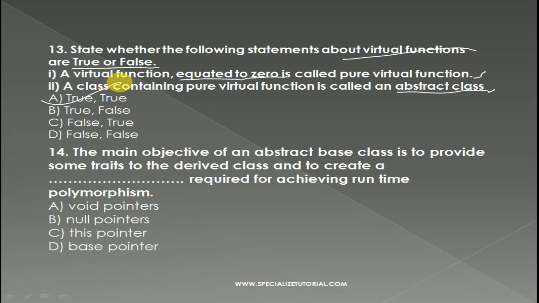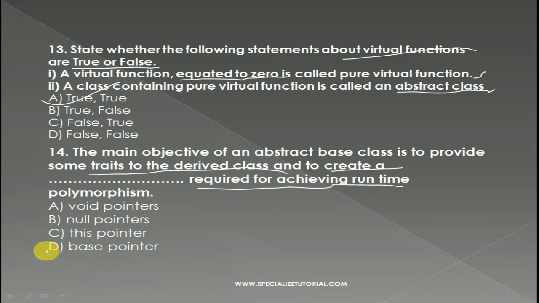Okay. Now go with question number 14. The main objective of an abstract base class is to provide some traits to the derived class and to create a dash required for achieving runtime polymorphism. The options are void pointer, null pointer, this pointer and base pointer.